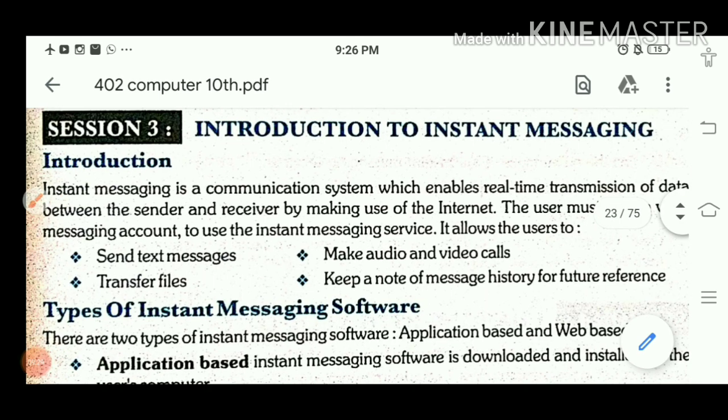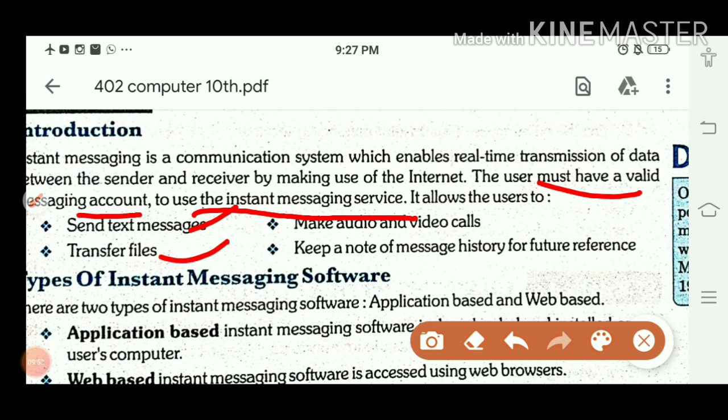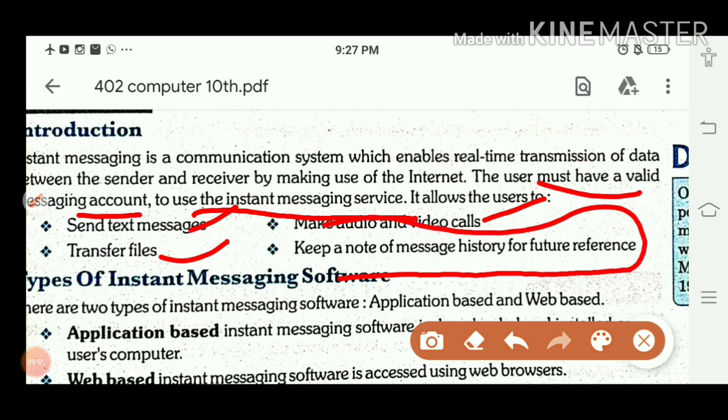And the user must have a valid messaging account. On WhatsApp also you must have a valid messaging account to use these instant messaging services. So what can we do with the help of WhatsApp, Skype? By these methods we can send text messages, transfer files, make audio and video calls, and keep a note of message history for future references. So these are the functions that we can perform with instant messaging.